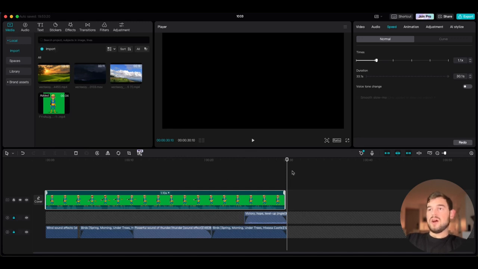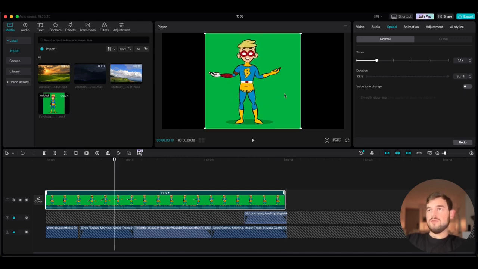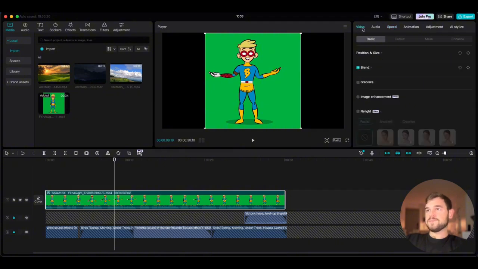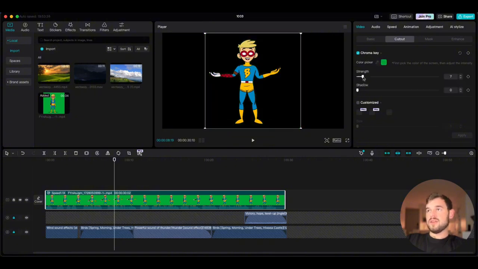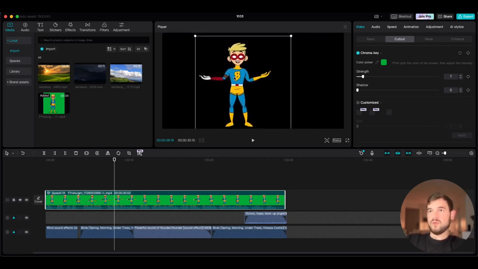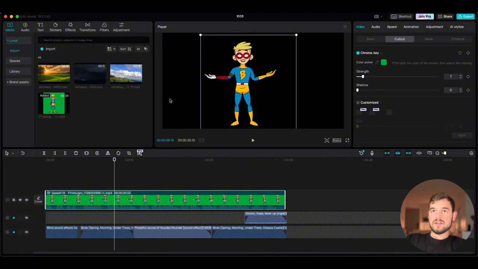Once we have our character, the next step would be to remove the background. In order to do that, we go to the video section, and here we have Cut Out. Then hit the checkbox, choose the color picker and choose our color, and then put the strength on 7. This way we basically removed our background, so we can move the character somewhere, and the character is not an obstacle anymore for us.